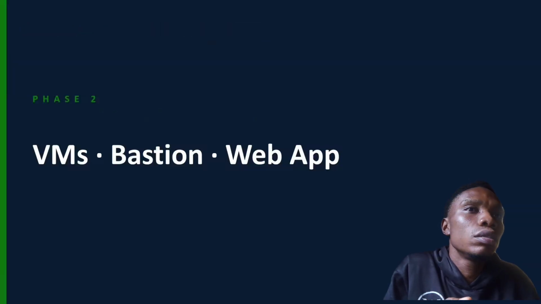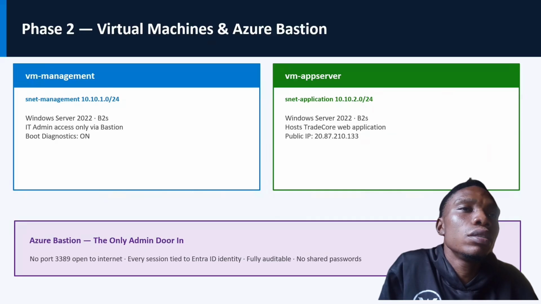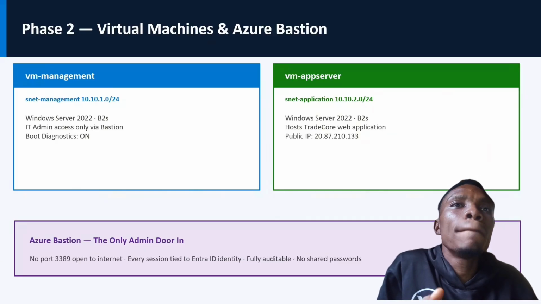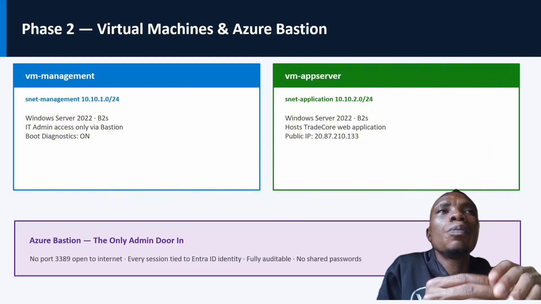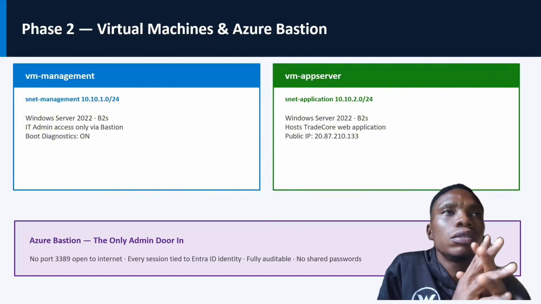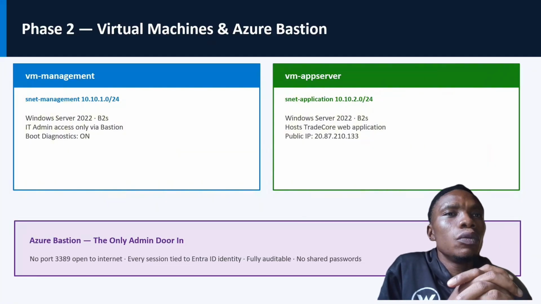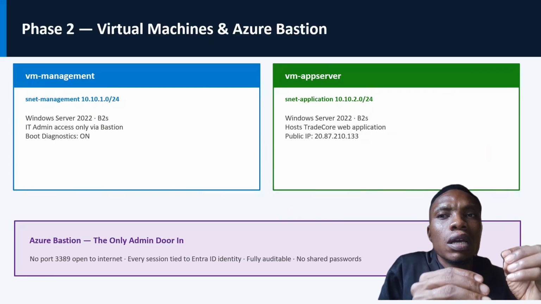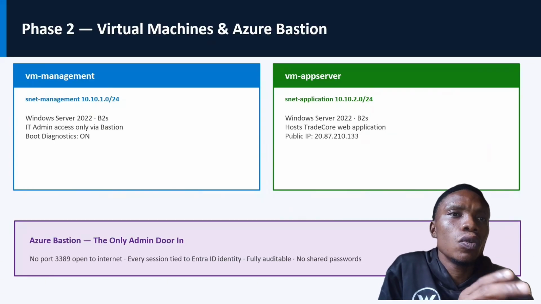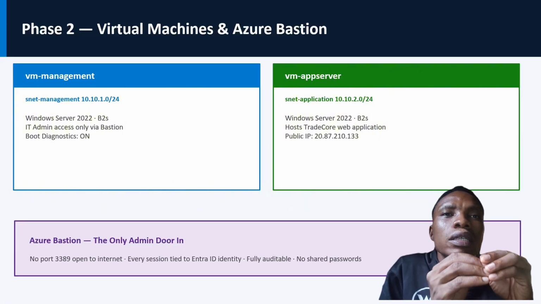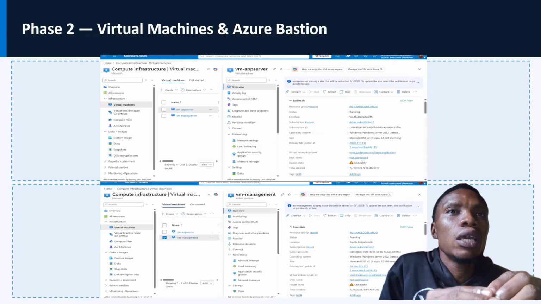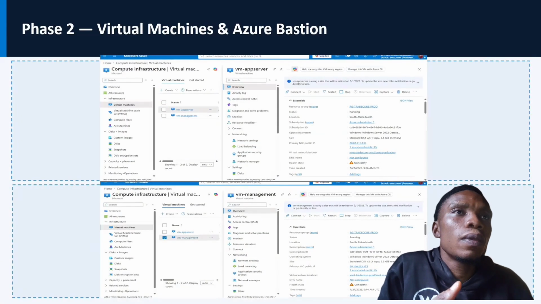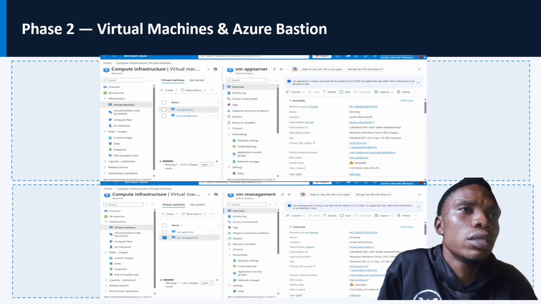Right. Now after that, you can see the Bastion web app. Now the company can only access their server through Azure Bastion. They won't allow any access through RDP, no remote desktop protocol access. So we only access through the Azure Bastion. So that was why we created that.